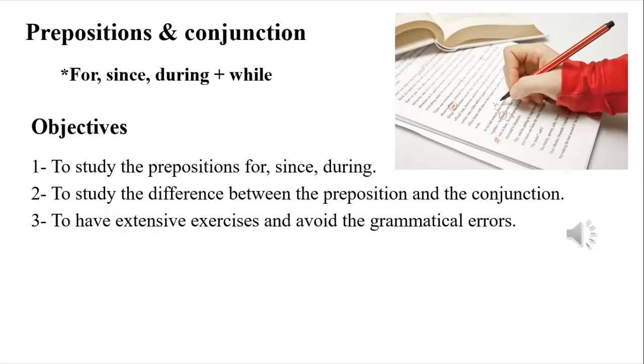Today in this lesson we will highlight the prepositions and conjunctions. We have here three prepositions: for, since, during, and we'll also study the use of a conjunction, for example while. Thus, in this lesson we have three objectives. First, to study the prepositions for, since, during. Second, to study the difference between the preposition and the conjunction. Finally, to have extensive exercises and avoid grammatical errors.